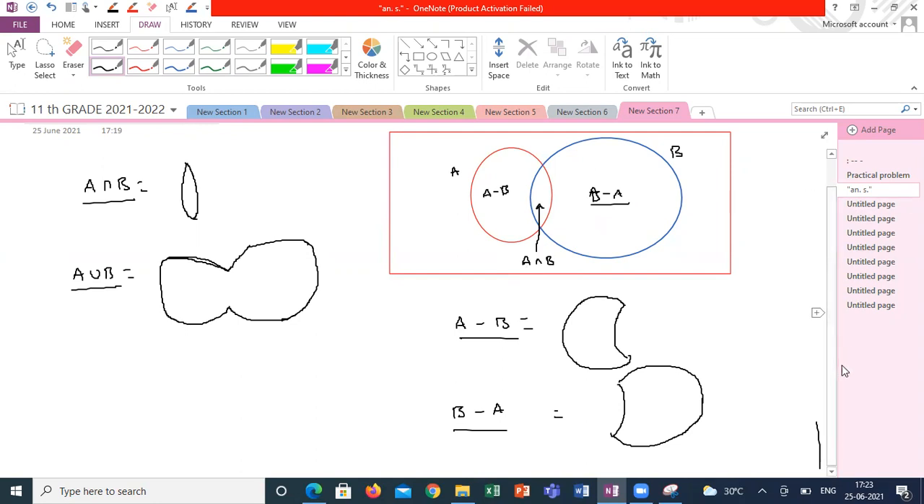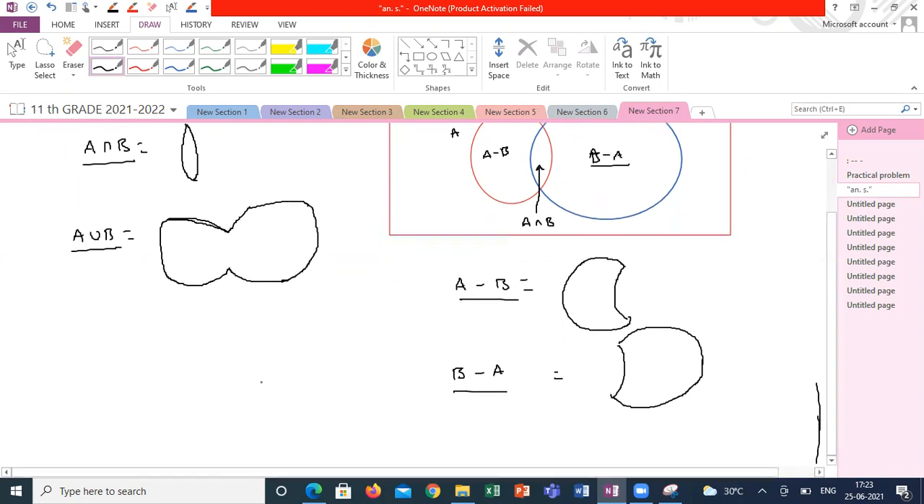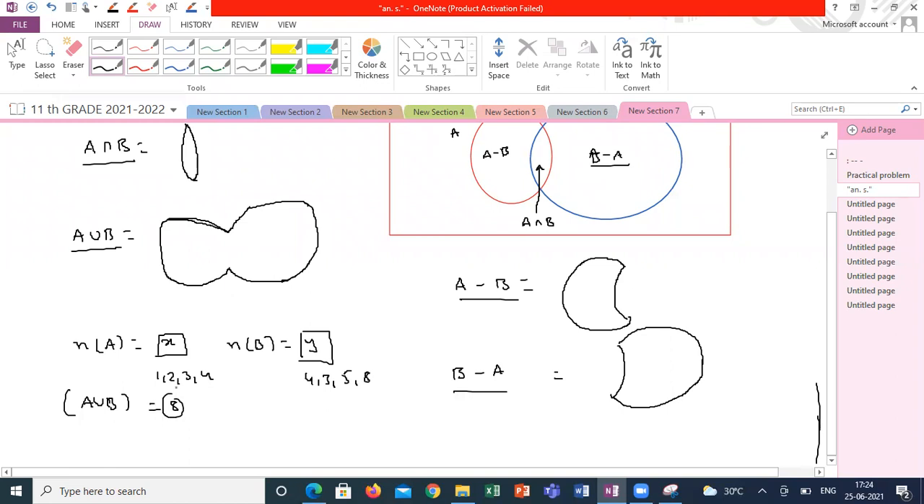If n of A is equal to x and n of B is equal to y, why can't I directly take x plus y as n of A union B? Because there are some elements common to both sets, correct? Those elements are repeating two times. Suppose I have 1, 2, 3, 4 and 4, 3, 5, 8. I can't say it is 8, it will be only 6. And I can't say always only two elements will repeat.